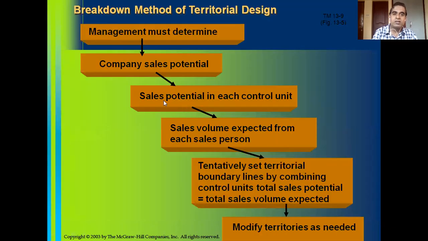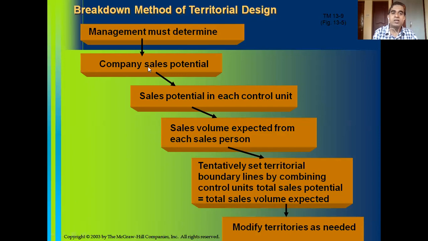Once this company sales potential is split into each control unit, the company should determine the sales volume expected from each salesperson. Because for a given compensation and given time limit, each sales rep should be able to sell a certain minimum volume of company products, or generate a certain minimum value of revenue, so that rewards become equitable and evaluation becomes fair. So the company must next determine the sales volume expected from each salesperson.